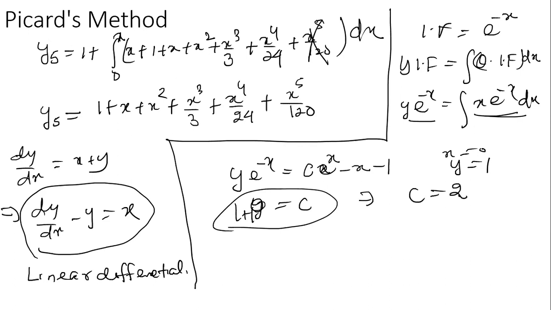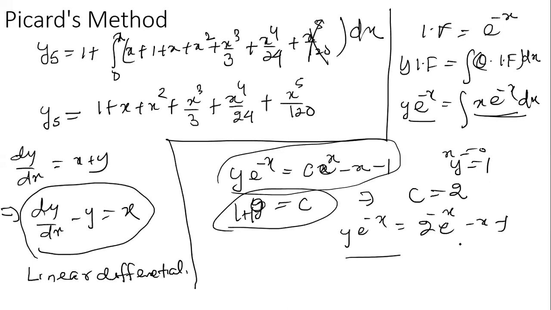Then what is the actual solution? This is the actual solution. Then y e to the power minus x is equal to 2 e to the power minus x minus x minus 1. That is your solution.